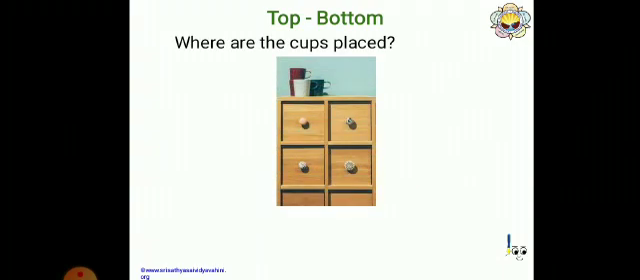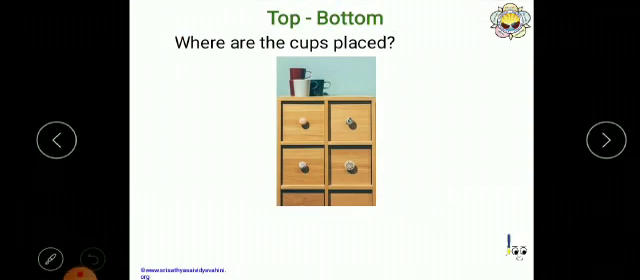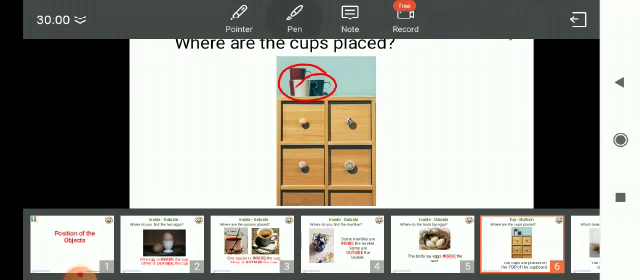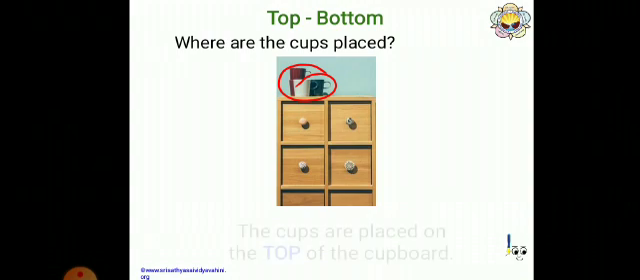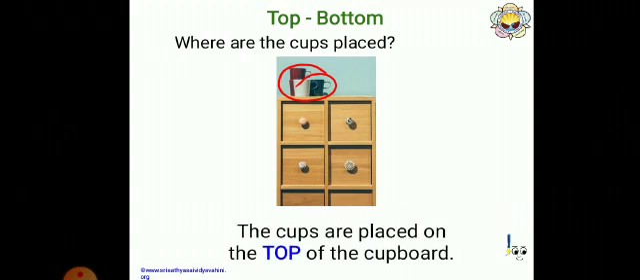The second topic is top and bottom. Observe this picture. Where are the cups placed? The cups are placed at the top of the cupboard. See? The cups are placed on the top of the cupboard.